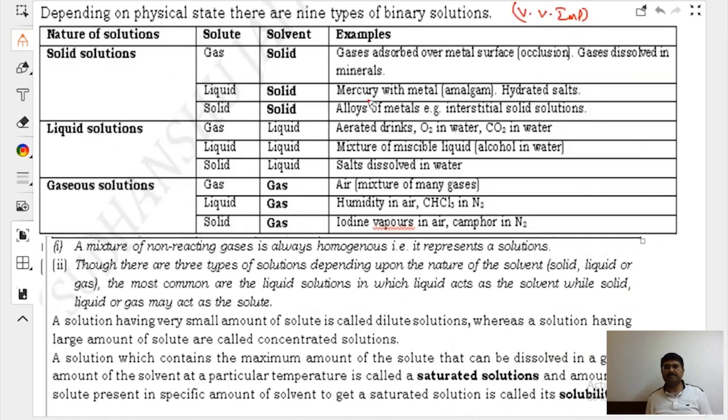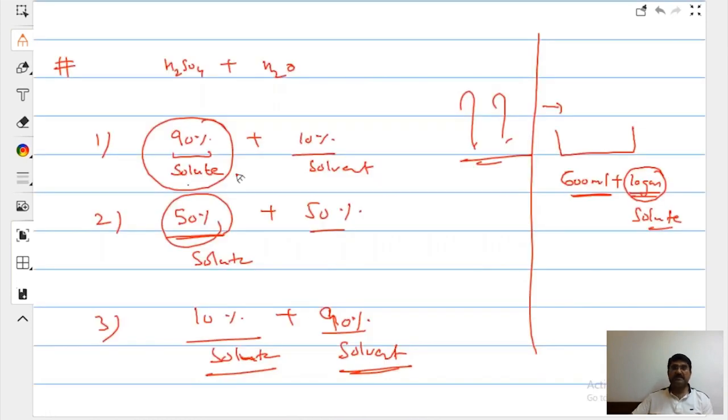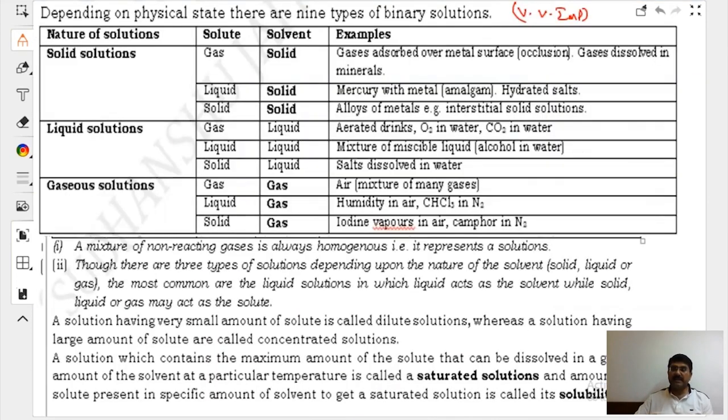Let us come here. For the school definition, whichever component is present in excess will be termed as solvent. Whichever component is present in lesser quantity is going to be termed as solute. That is the school definition. But at the same time, I told you, be smart. Wherever your interest lies, that thing is going to be the solute. Remember like this.